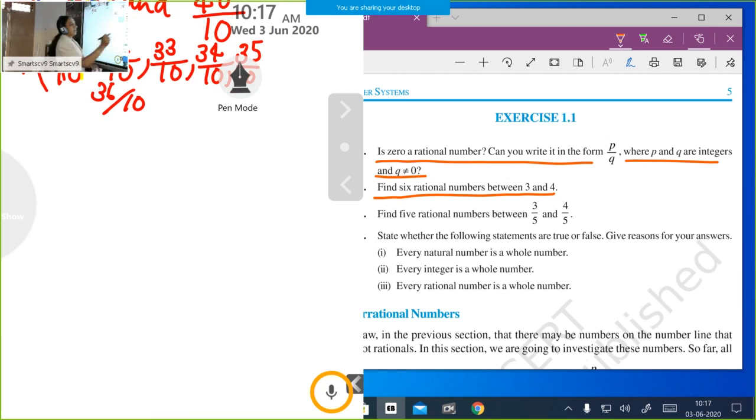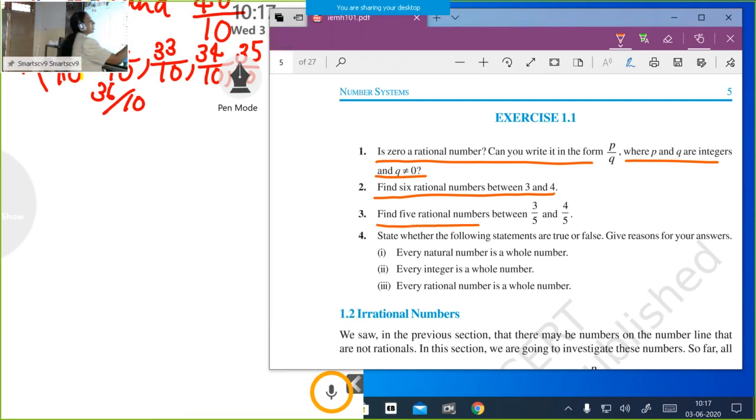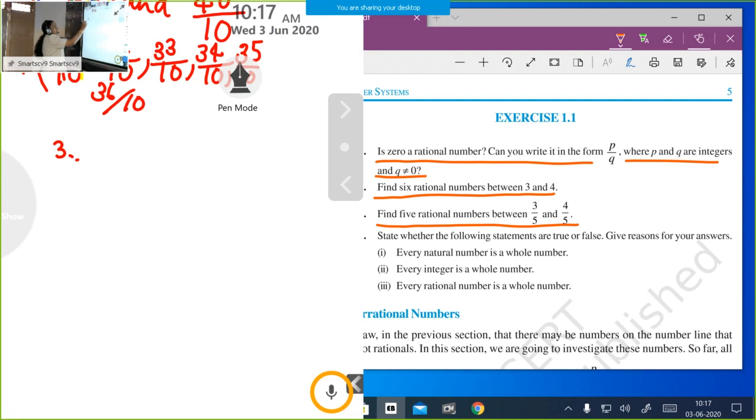See, our third question: find 5 rational numbers between 3 by 5 and 4 by 5. So we write the step, 3 by 5 and 4 by 5. Just check both denominators are the same.